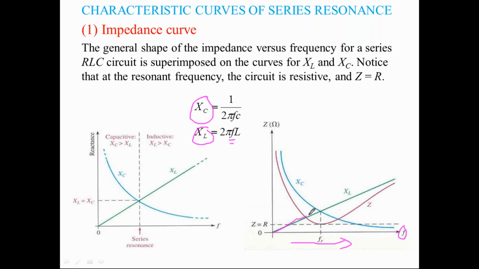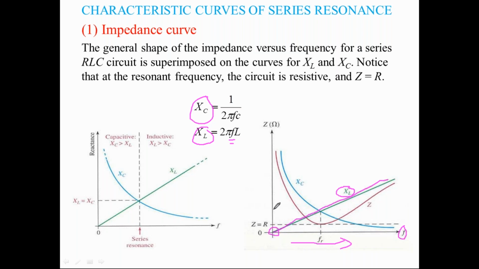This green straight line is indicating the XL characteristic. The frequency of the applied source signal has become 0, so XL has become 0. By changing the frequency, our XL value is going to increase linearly from the origin.